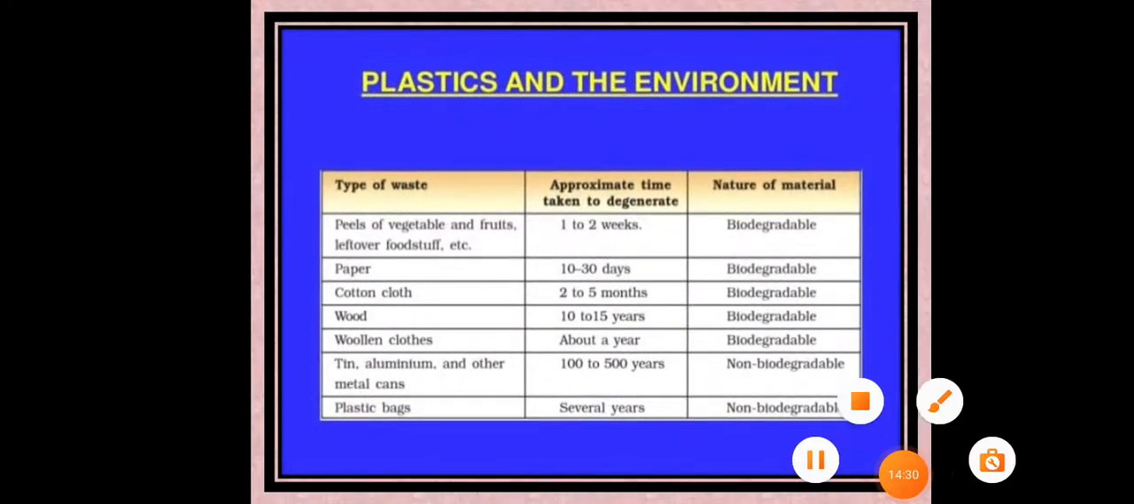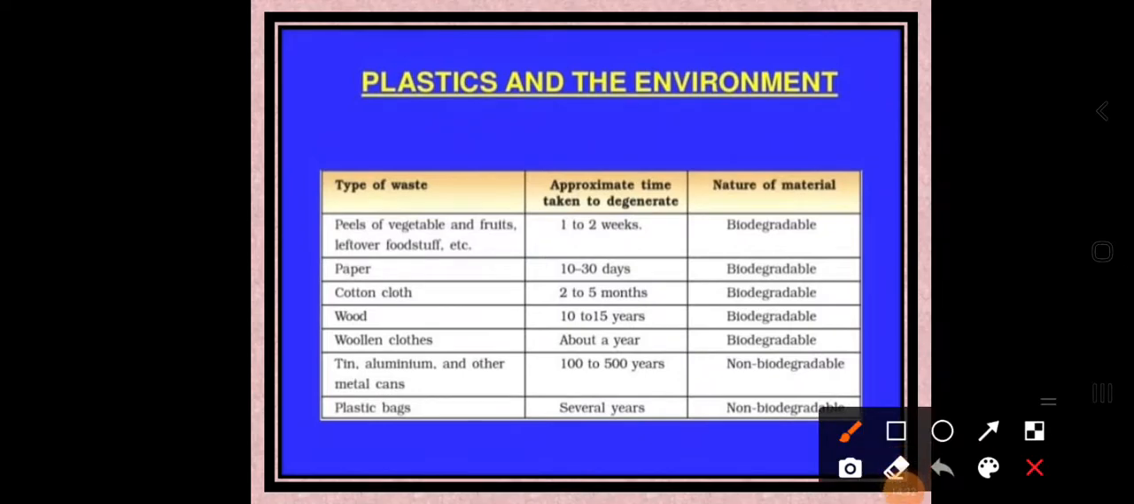Here, when we are talking about the effects, if you want to decompose a substance, how does it decompose, and how much time will it take to decompose these materials? Let us understand. When we are talking about the peels of vegetables and fruits, which are leftover foodstuffs, it takes around 1 to 2 weeks because it is a biodegradable substance.